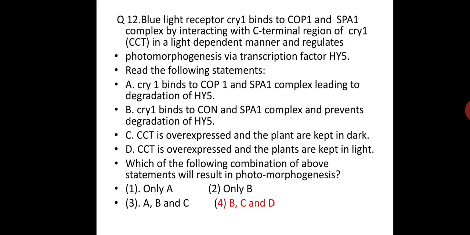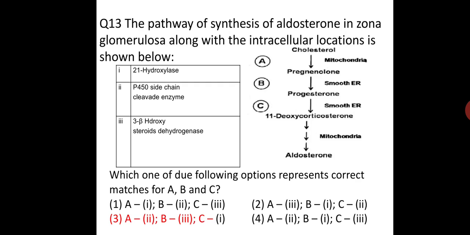So, a very beautiful question. In this one, question 13, the pathway of the synthesis of aldosterone in zona glomerulosa along with the intracellular location. This question is from the Ganong book, animal physiology. So first is the cholesterol, mitochondria, pregnenolone, and then progesterone, then 11-deoxycorticosterone. So the third answer is correct, because first is the conversion of cholesterol into pregnenolone, that is by P450 side chain cleavage enzyme.